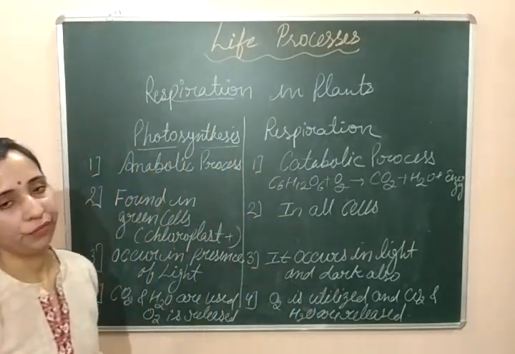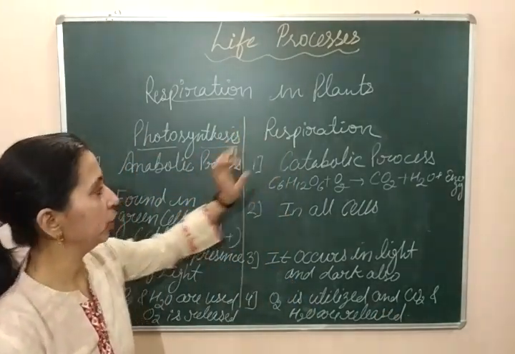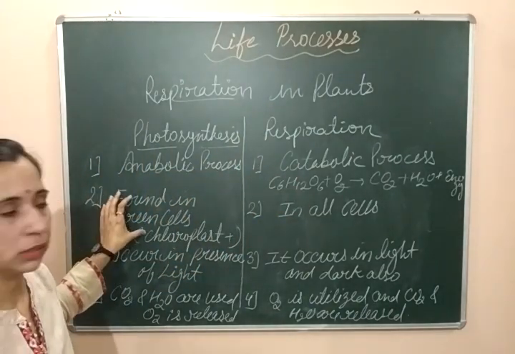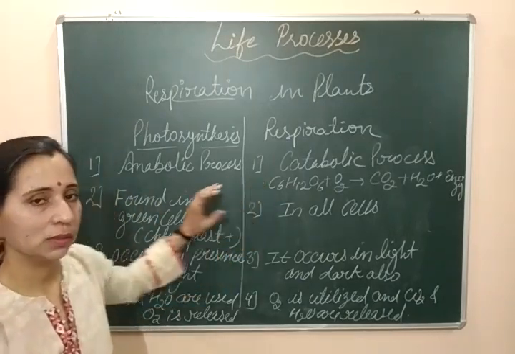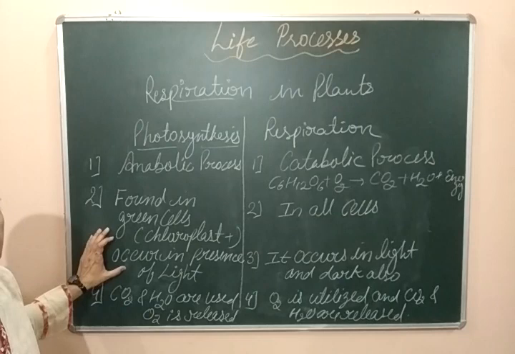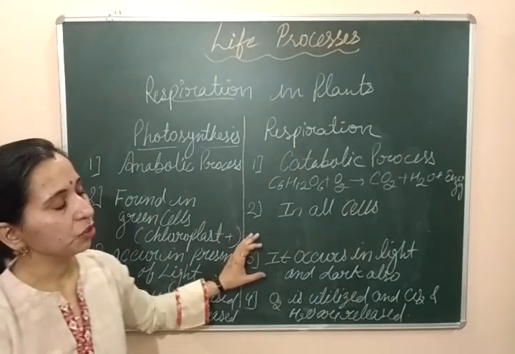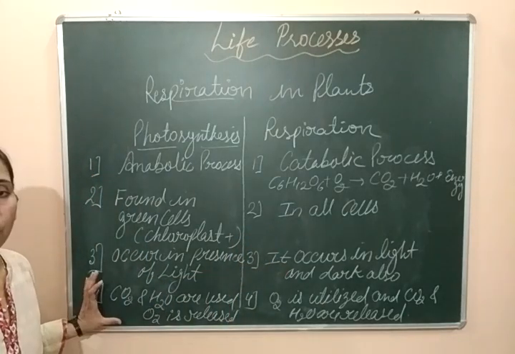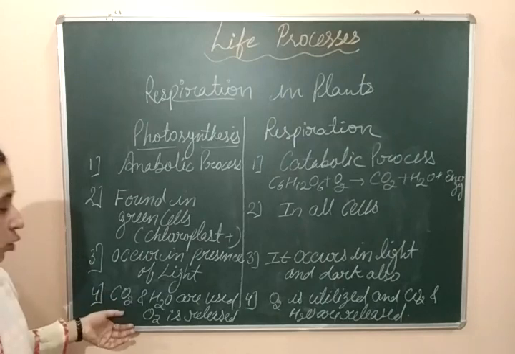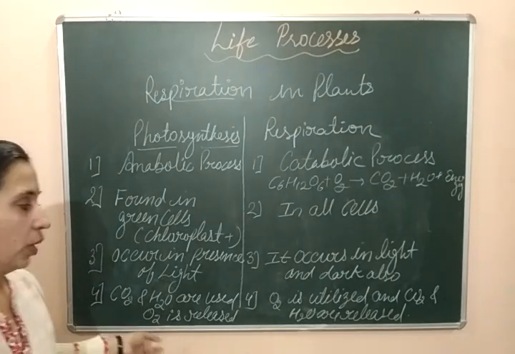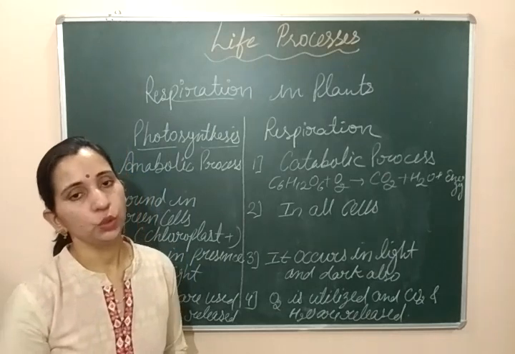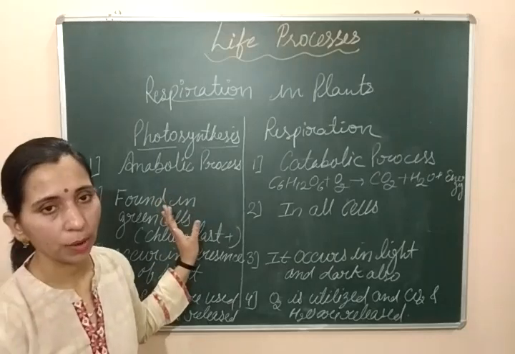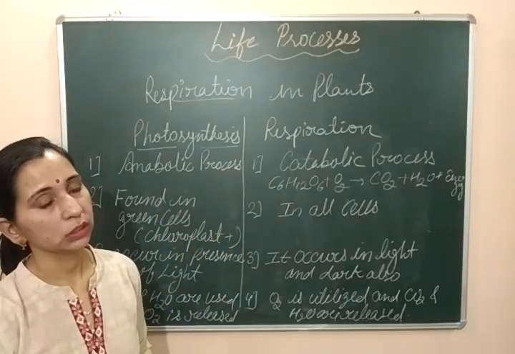So these are some important differences between photosynthesis and respiration. Photosynthesis is an anabolic process, but respiration is a catabolic process. Photosynthesis occurs only in green cells, but respiration occurs in all cells. Photosynthesis requires light, but respiration can happen in light as well as in dark. In photosynthesis, carbon dioxide and water are used up and oxygen is released. But in respiration, oxygen is utilized and carbon dioxide and water are released.